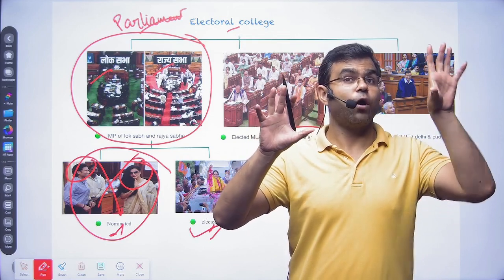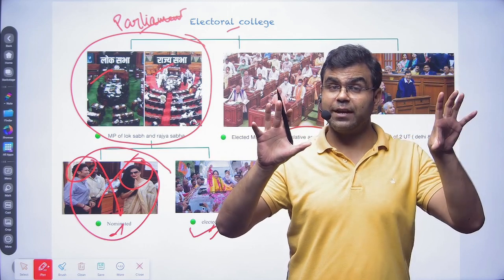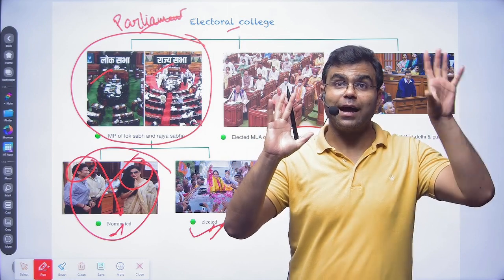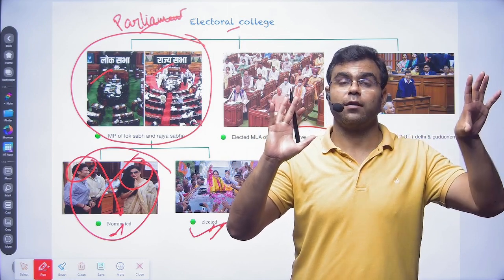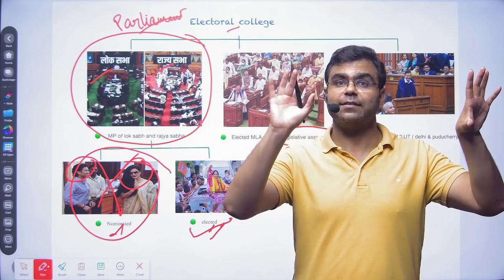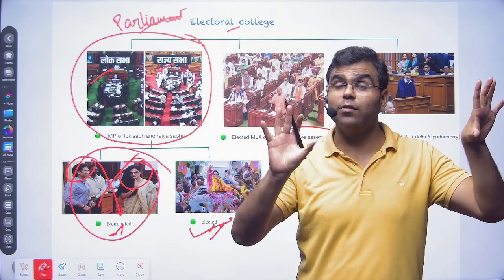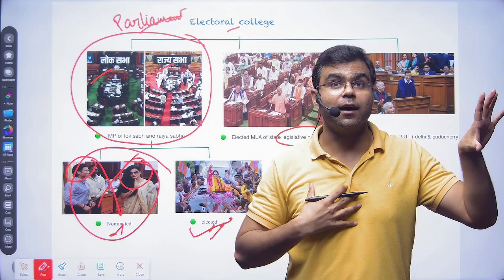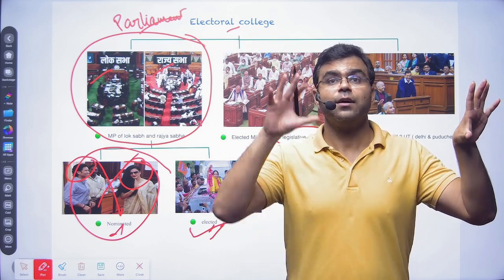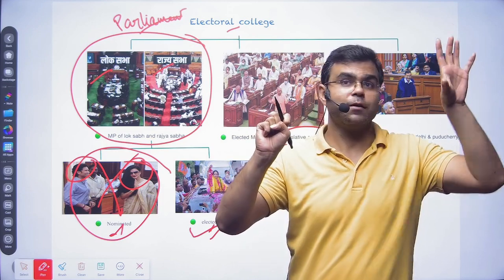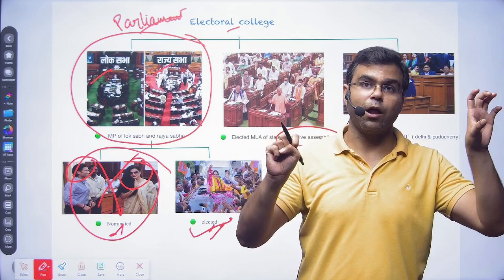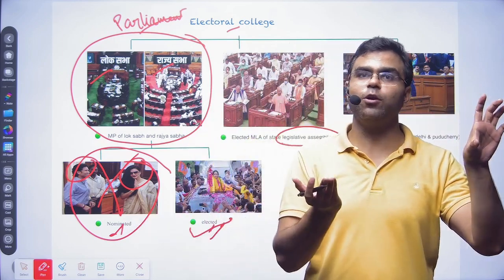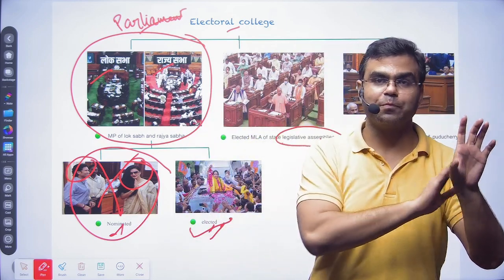But in the election process of the president, the council is not allowed, the assembly is allowed. In a state where there is a council, the council is not allowed, because the members of councils are not directly elected by us, the people of India. If the state does not have a council, then obviously we are left with the assembly only, so the assembly members are allowed.